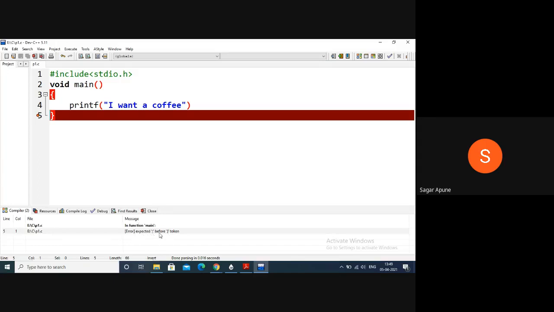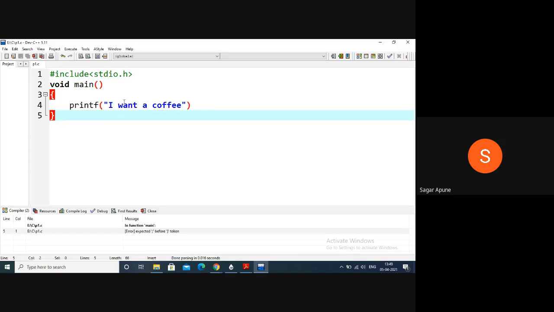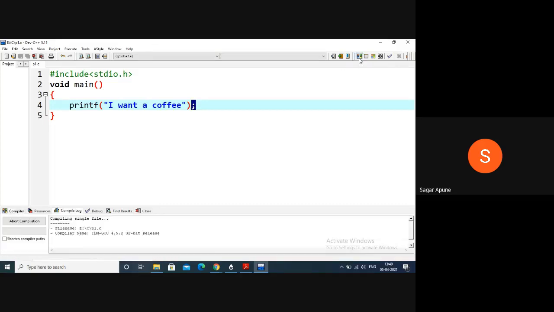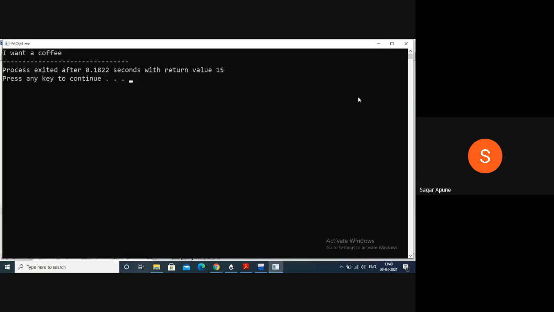Expected semicolon before close bracket, means what is needed before the close bracket is a semicolon. So put your semicolon at the end of all these statements. Here I put my semicolon, save again with Control S, and now compile it again. Now your program is error free. Errors are zero, warnings are zero. Then you can execute your program. The I want a coffee message is displayed here.